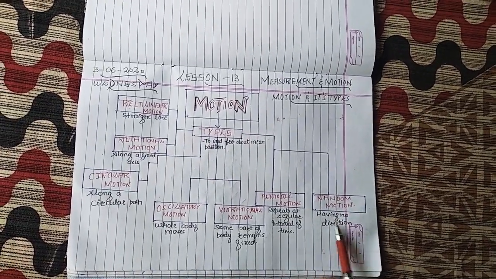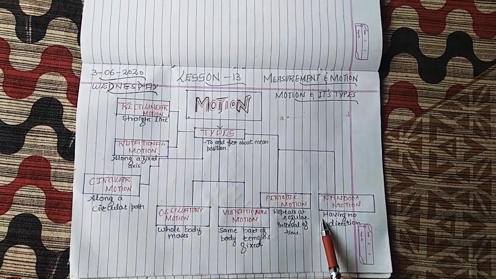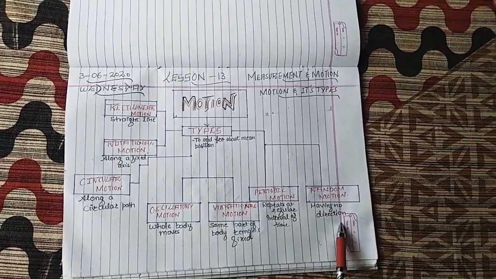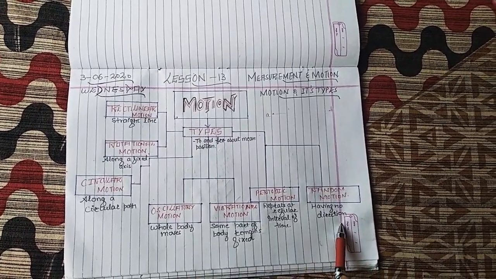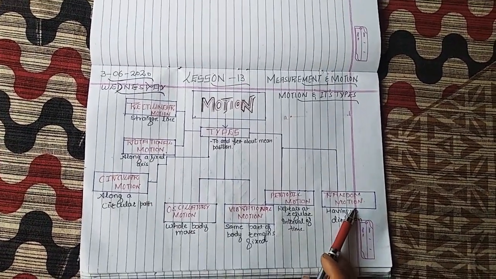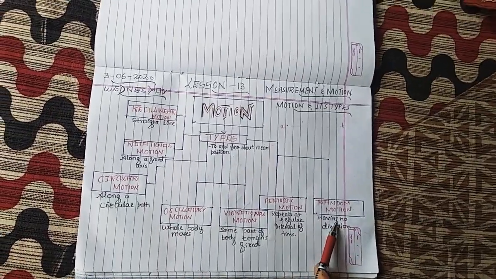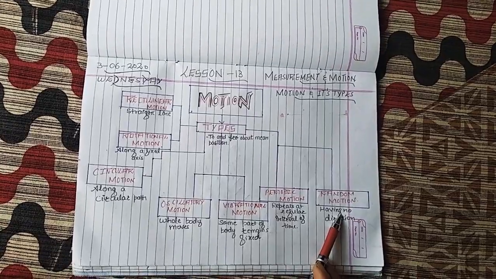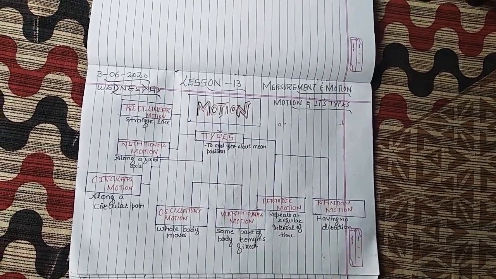Random motion is that type of motion where the object can move left, right, up, down, having no direction. It can move randomly. It has no definite position or any definite direction. That is random motion. Like when you play football, it is not definite that the ball will travel in a straight path. It can go left, right, up, down. It can go to and fro, right? That is a random motion, where we have no idea where it will move.